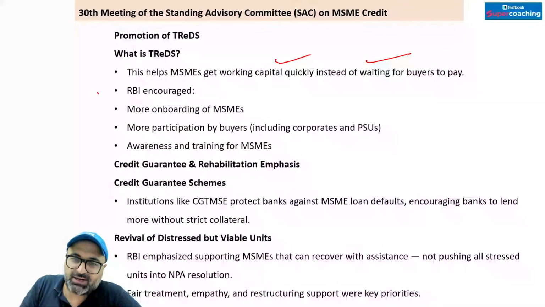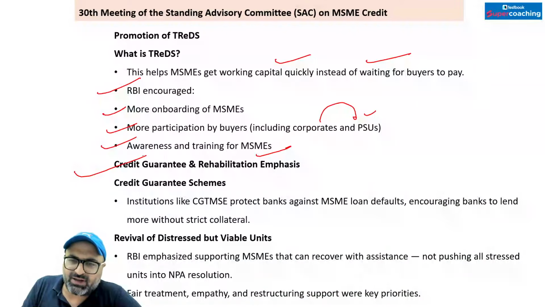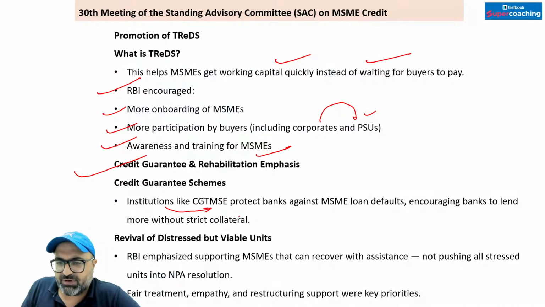So RBI has encouraged more onboarding of MSMEs, more participation of buyers, which include corporates as well as PSUs. Awareness and training for MSMEs has also been recommended. Then we have credit guarantee and rehabilitation emphasis. So in institutions like credit guarantee trust fund, micro and small enterprises protect banks against MSME loan default.